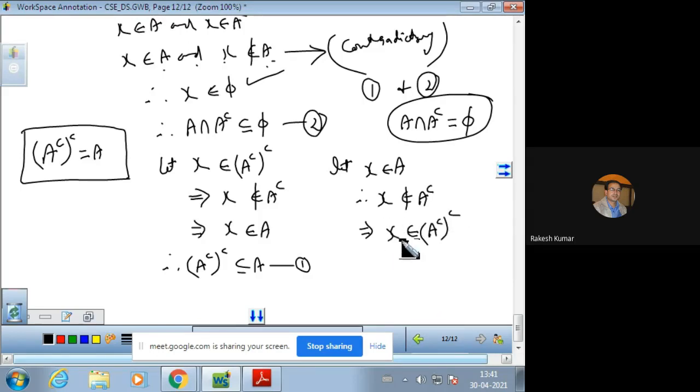So from here we have that A is a subset of the complement of A complement, number 2, and from 1 and 2 you will have both sets equal. So this is another complement law. It is also very important.